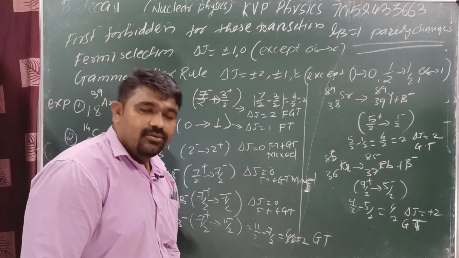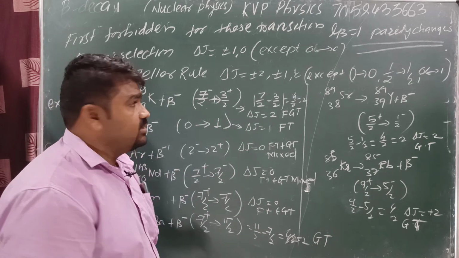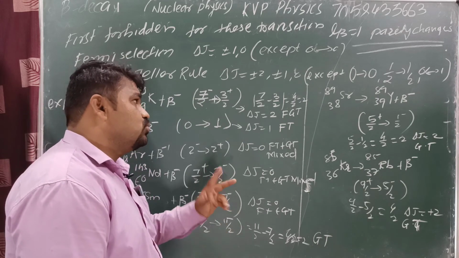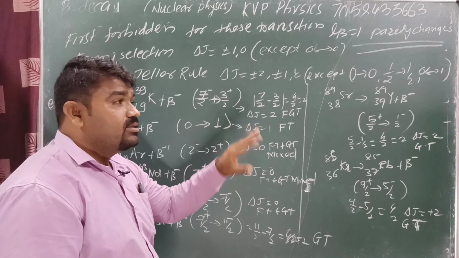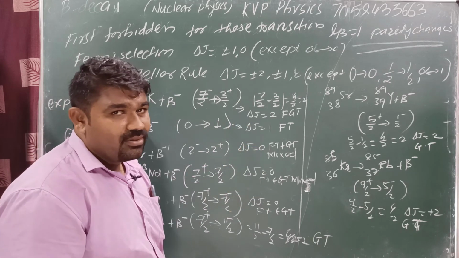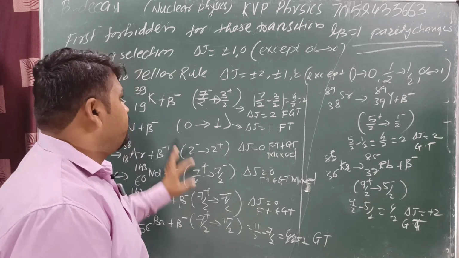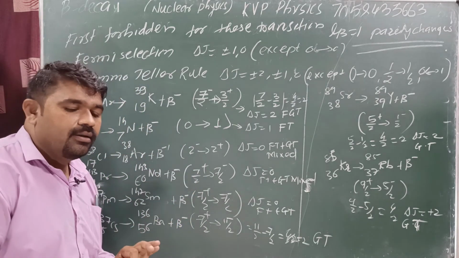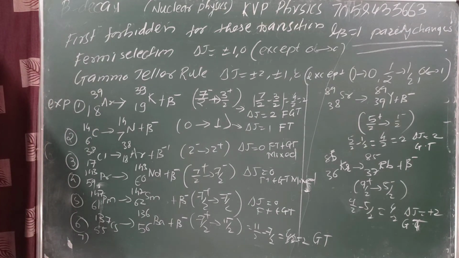Selection rule: delta j is equal to 0, plus or minus 1, but 0 to 0 is excepted in FT transition. Delta j is equal to 0, plus or minus 1, plus or minus 2 is the rule for GT first forbidden, but here 0 to 0 is not allowed. 1/2 to 1/2 is not allowed, and 0 to 1 or 1 to 0 is also not allowed. This is the selection rule for first forbidden beta decay, for FT as well as GT transition.